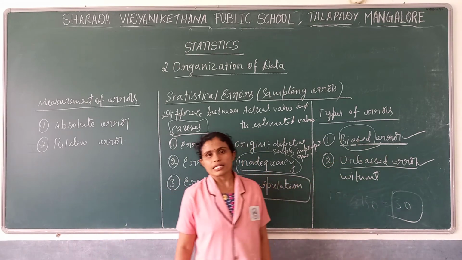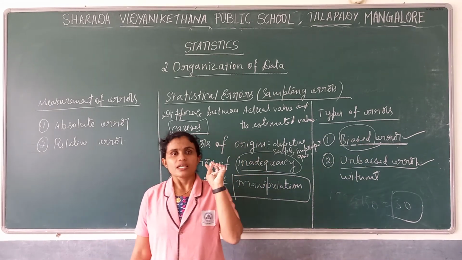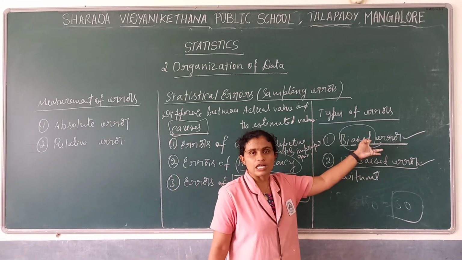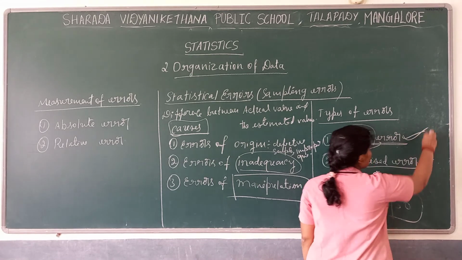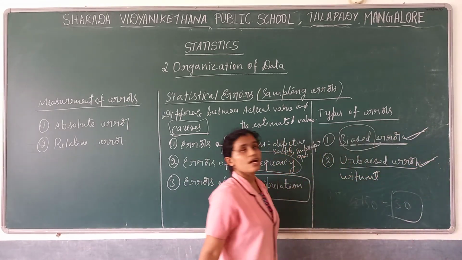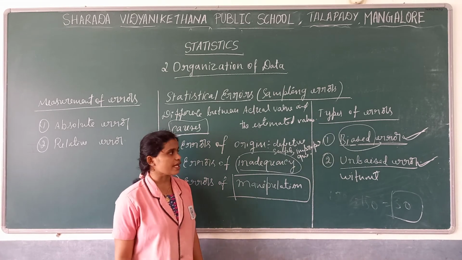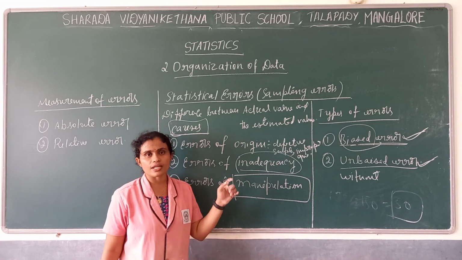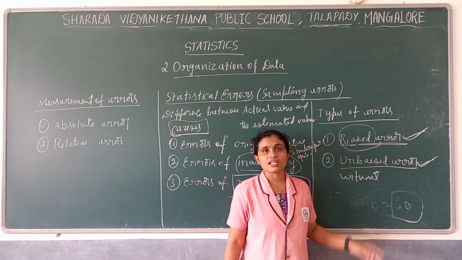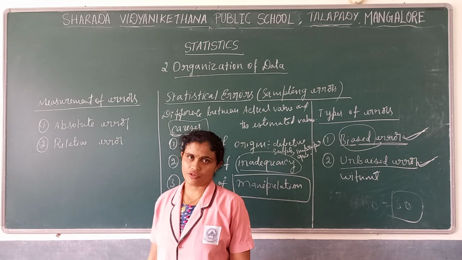But in the case of biased error, it occurs with his notice, he will be knowing, so he can control. So this is the controllable error and this is the uncontrollable error. Biased error occurs with the notice of the investigator, and unbiased error is without the notice of the investigator.